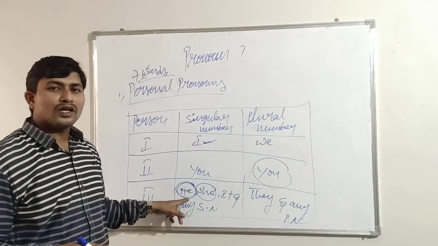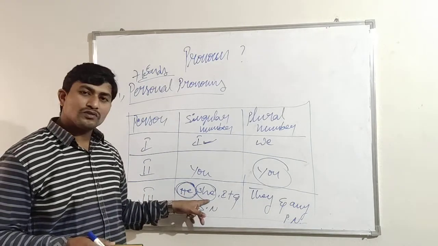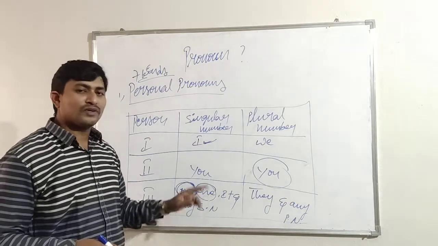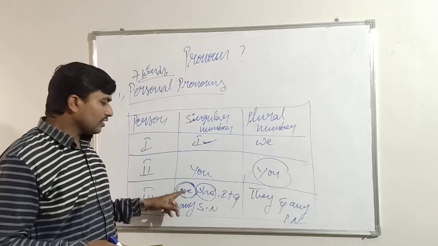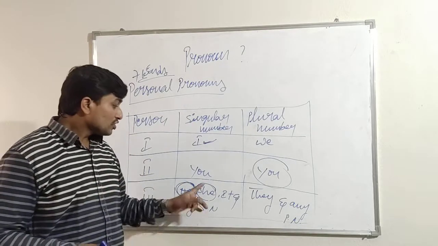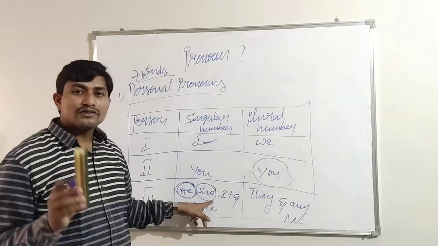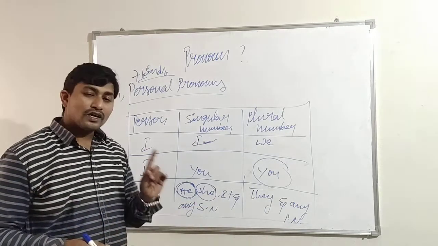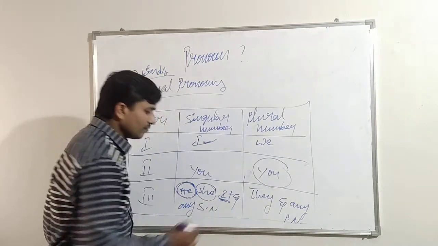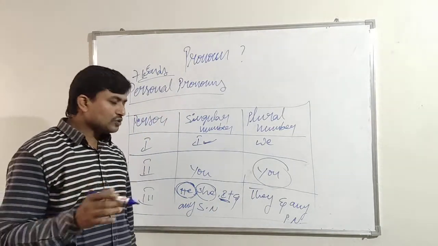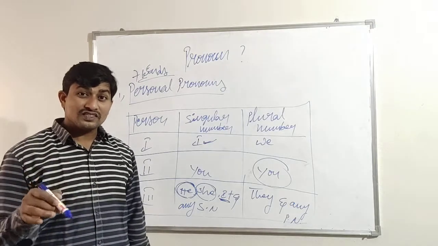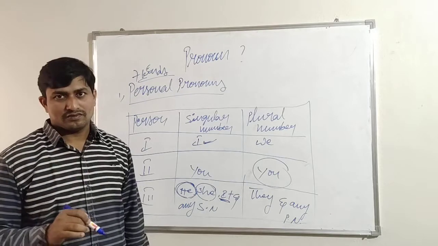So he belongs to male gender, she belongs to female gender. So it belongs to masculine, this belongs to feminine. Here, he refers to male gender, singular number, not plural. She refers to feminine gender, also singular, not plural. It is used to refer to things and animals also.